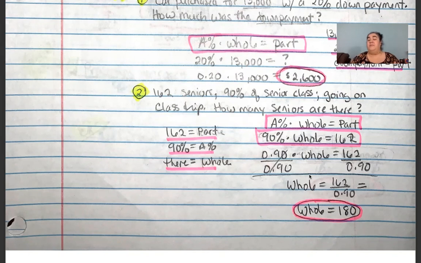And therefore, that means that my whole is equal to the 162 seniors that are on the class trip divided by the 0.90, which if you put that into your calculator means that the whole is equal to 180, or there is a total of 180 seniors, 90% of whom are attending the senior class trip, which means 162 seniors are attending the senior class trip. So in this scenario, we were solving for the whole. We had the percent, we had the part, but it was the whole that we were looking for.